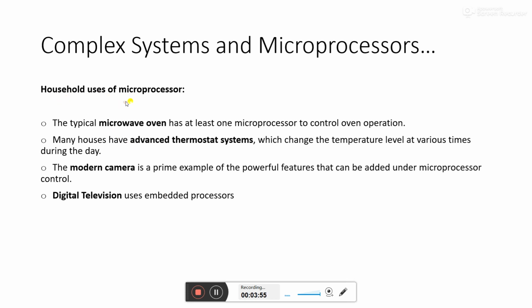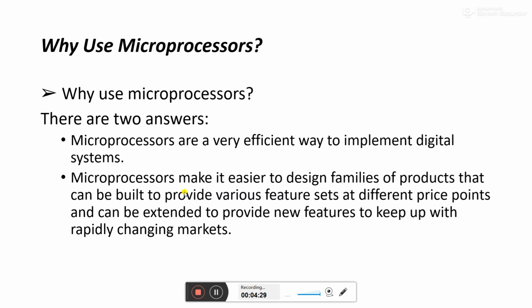Some household uses of microprocessors are also there. The typical microwave oven has at least one microprocessor to control the oven's operation. You have electric burners and electric stoves also. Some washing machines, digital televisions, modern cameras, and advanced thermostat systems. These types of applications are household applications, and here also we generally use microcontrollers or microprocessors.